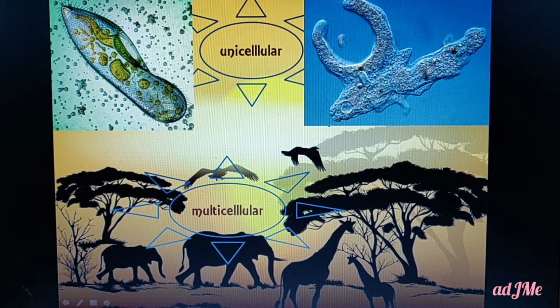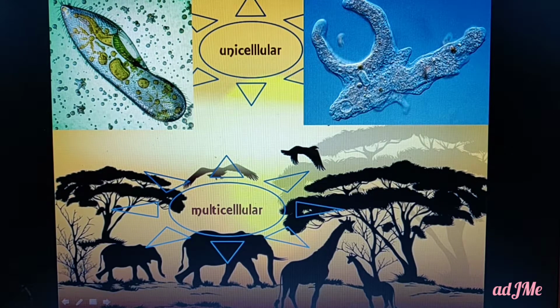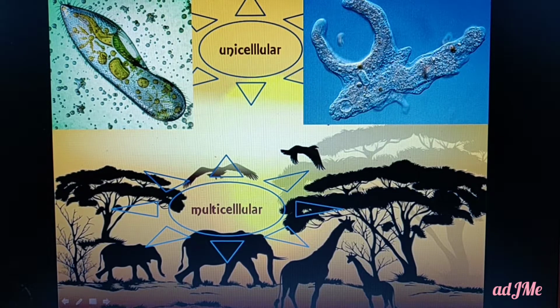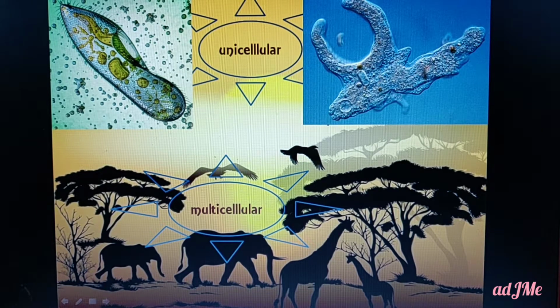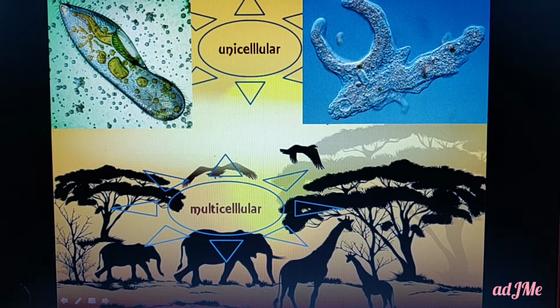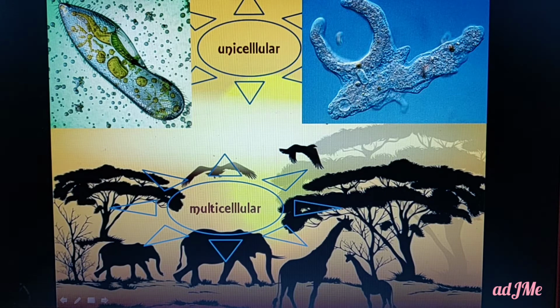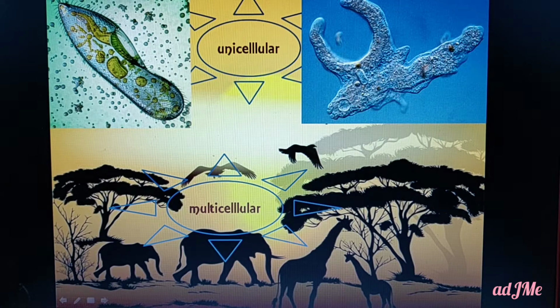Whenever an organism is multicellular in nature, mostly they are macroscopic and can be seen with the naked eye, that is, without any special lenses. And there are some like Hydra, which, even though multicellular, we need a microscope to observe, right? Anyhow, so multicellular organisms and unicellular organisms.